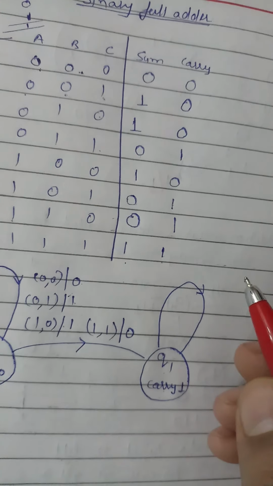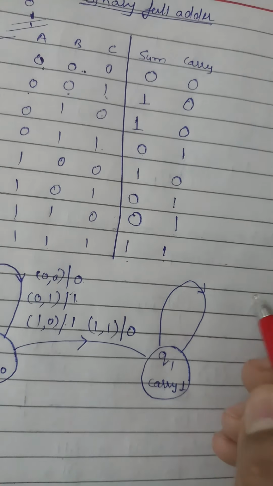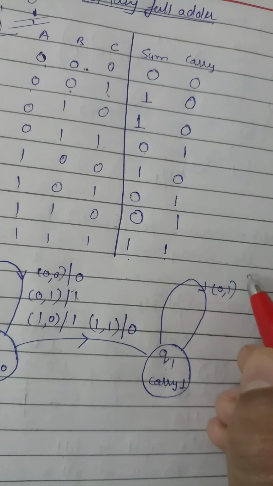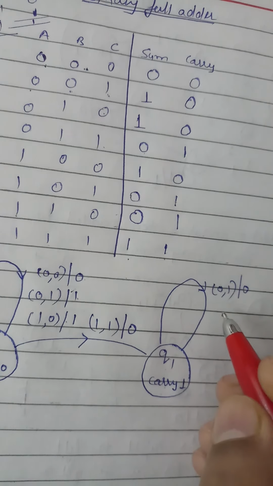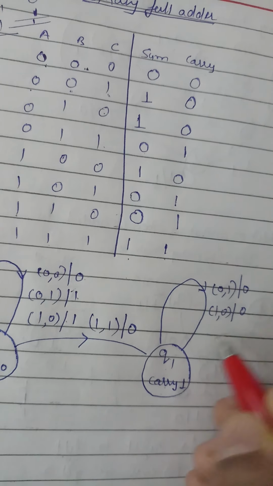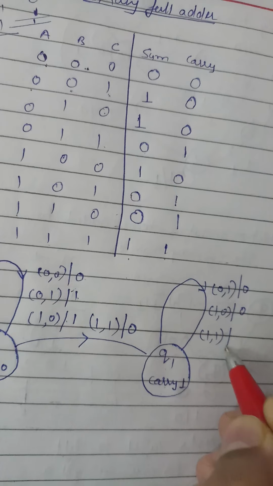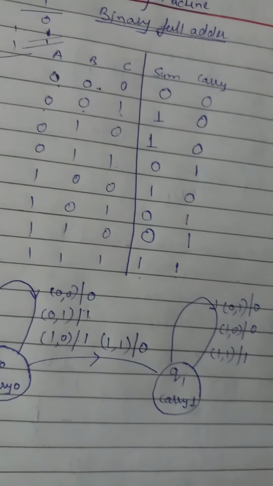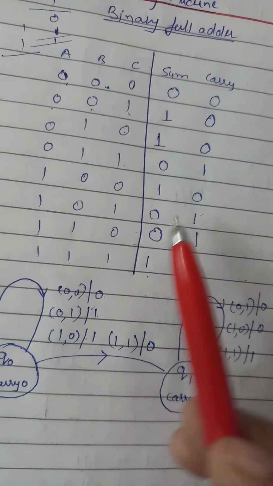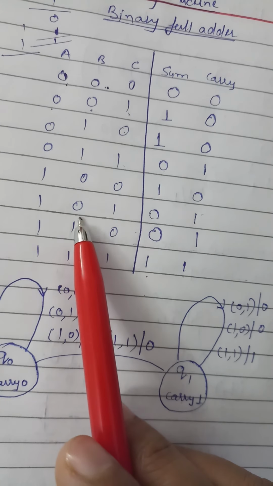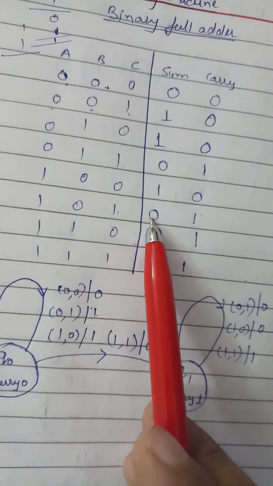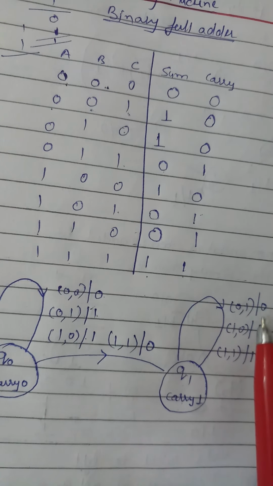In the similar way, what we have: 0 1 with carry 1, 1 0 with carry 1, and 1 1 with carry 1. These are the three cases in which we have carry. So with 0 1 and with 1 0, in both we have sum 0, so we write here sum 0.